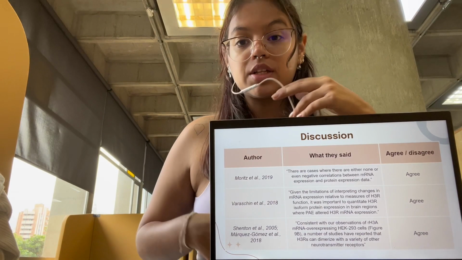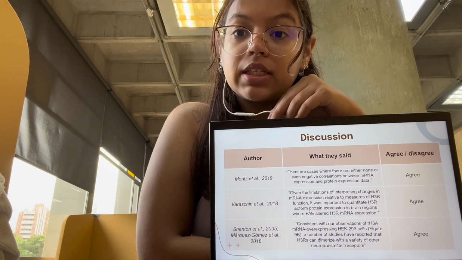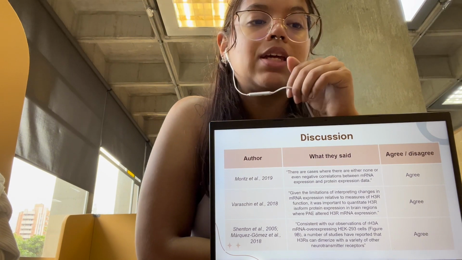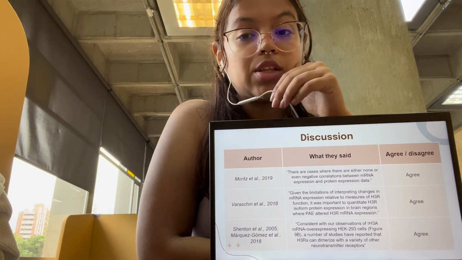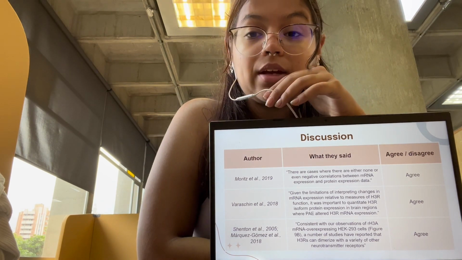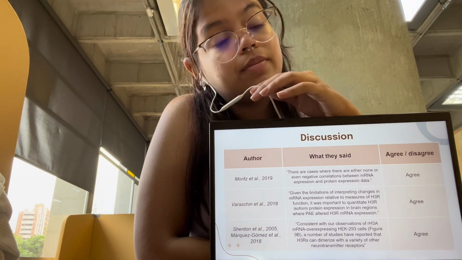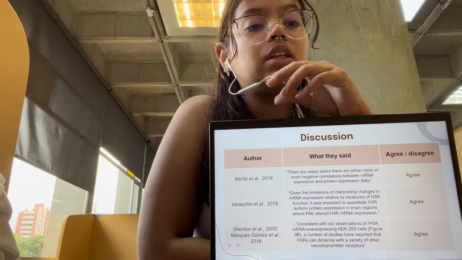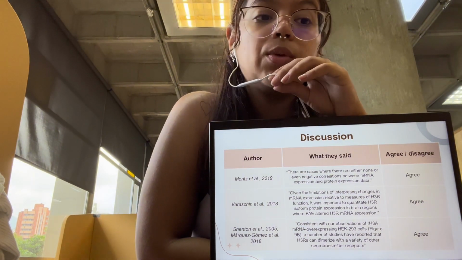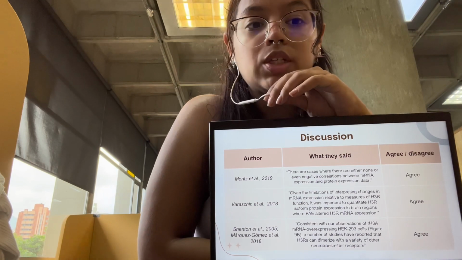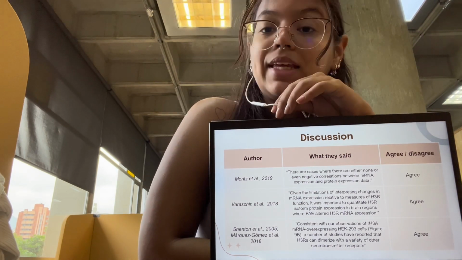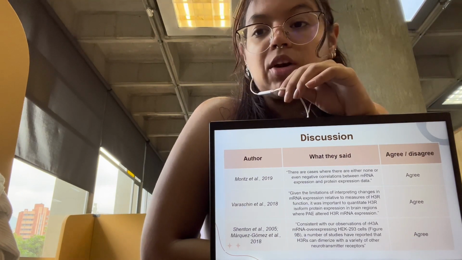For our discussion, we had different authors' perspectives on similar topics within the investigation. Moritz said that there are cases where there are either no or even negative correlations between mRNA and protein expression data. This disagrees with the study. Bereschin said that given the limitations of interpreting changes in mRNA expression relative to measures of H3R function, it was important to quantitate H3R isoform protein expression in brain regions where PAE altered H3R mRNA expression.